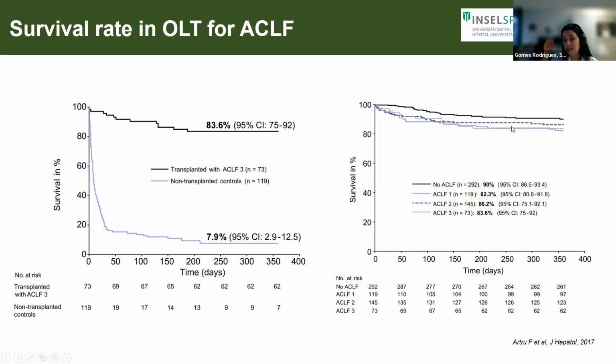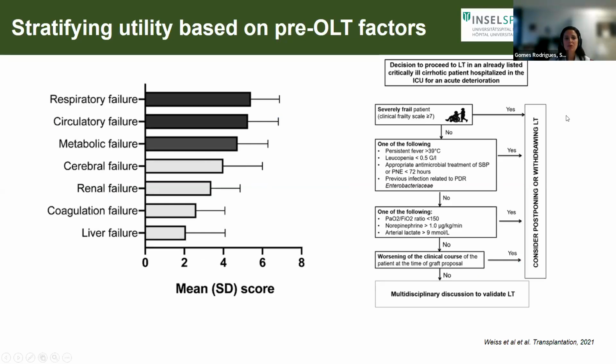When we look at differing degrees of ACLF, grade 1, grade 2, grade 3, we see in this Kaplan-Meier curve that there's not a huge difference, perhaps a little bit lower for ACLF grade 3 in comparison to patients with lower grades. How can we stratify utility based on pre-OLT factors? Meaning, how do we select, based on clinical factors, the patients that we are going to transplant, or say no, it's futile? If we transplant this patient, they're going to die, and there's no hope.